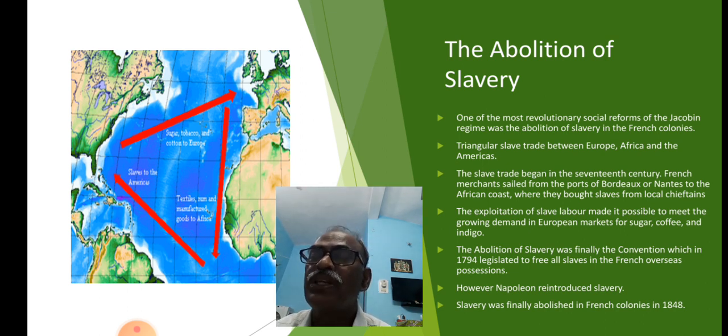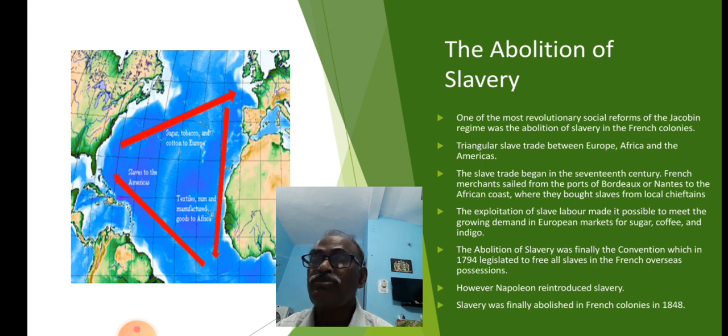But how was this met now? Now, the triangular slave trade. Okay? French merchants from Bordeaux and Nantes traveled to the African coast. There they purchased slaves from the local chieftains, and they were sent to the Caribbean islands after a 3-month-long voyage in the ships. Horrible was their condition, their journey in the Atlantic Ocean. Shackled, branded, like this, all this.